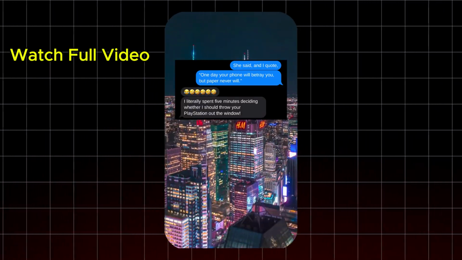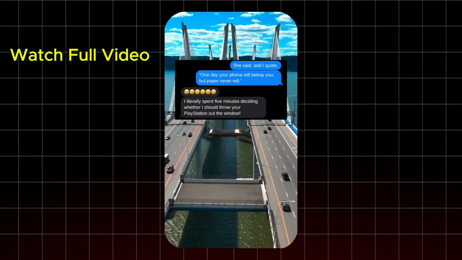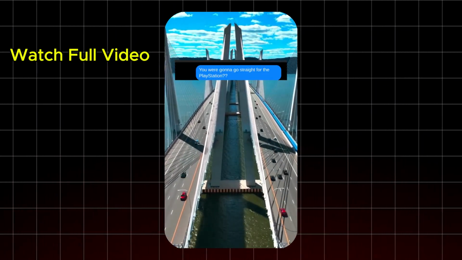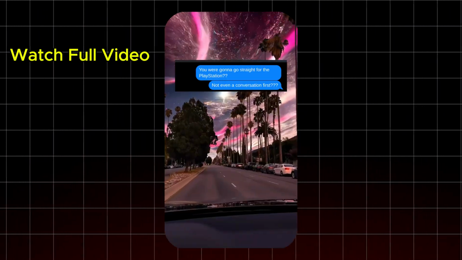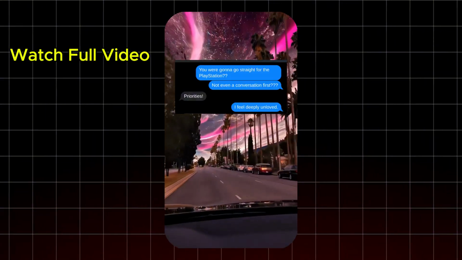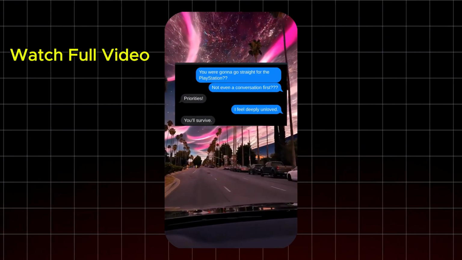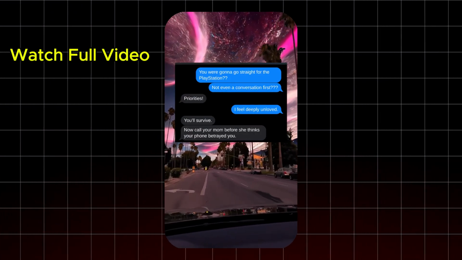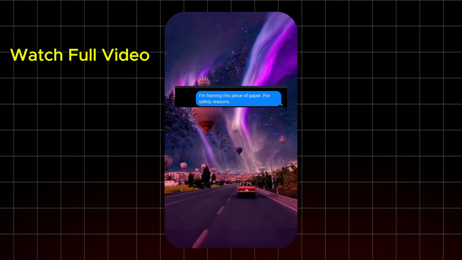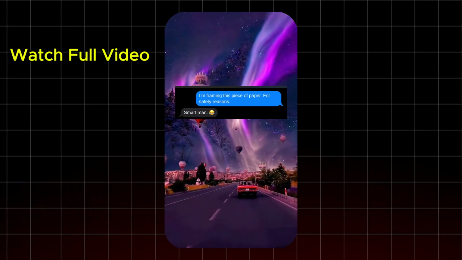I literally spent 5 minutes deciding whether I should throw your PlayStation out the window. You were gonna go straight for the PlayStation. Not even a conversation first. Priorities. I feel deeply unloved. You'll survive. Now call your mom before she thinks your phone betrayed you. I'm framing this piece of paper for safety reasons. Smart man. Ha ha ha.